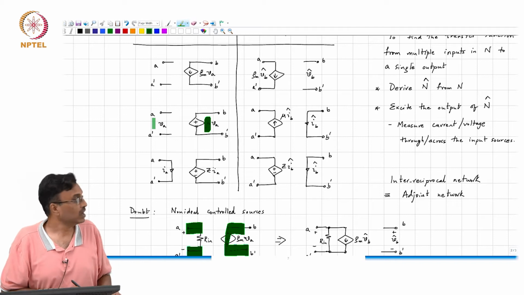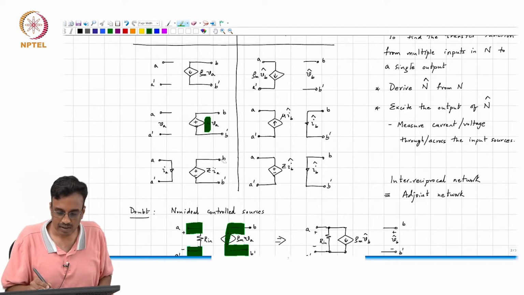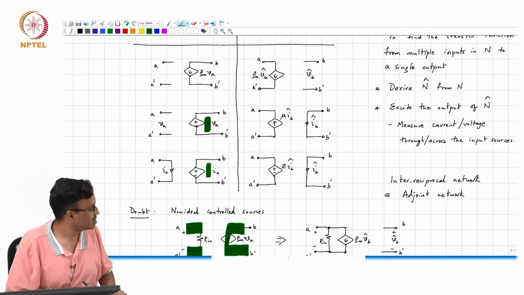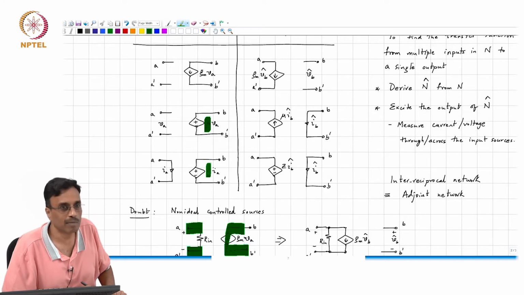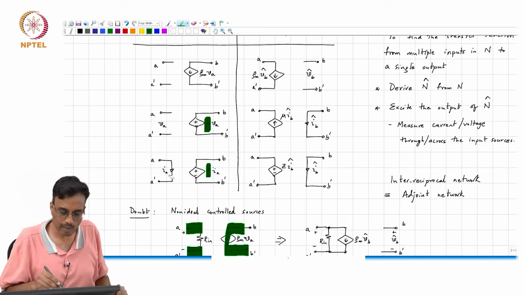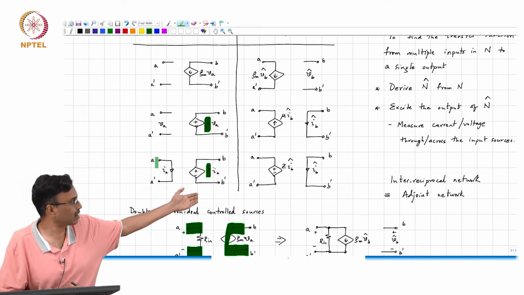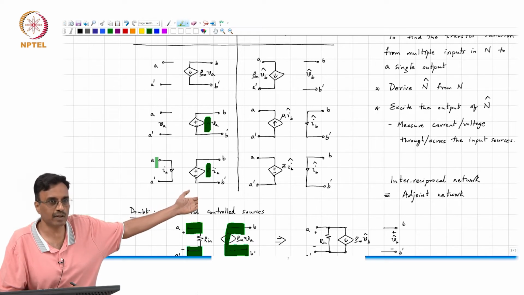Likewise, if the controlling parameter Z is infinite, and the voltage between B and B prime is finite, what comment can you make about the voltage between A and A prime? The voltage between A and A prime in the current controlled voltage source is anyway 0.